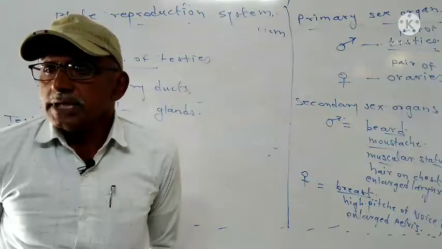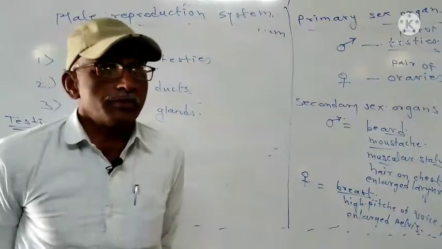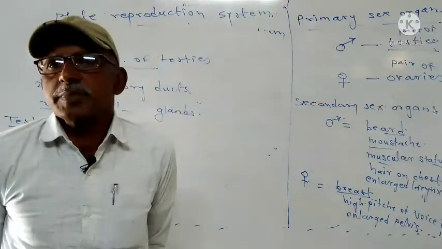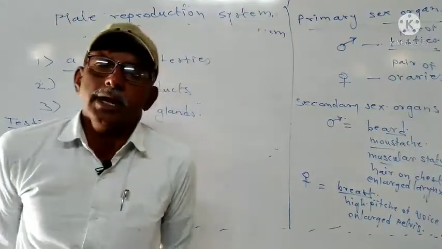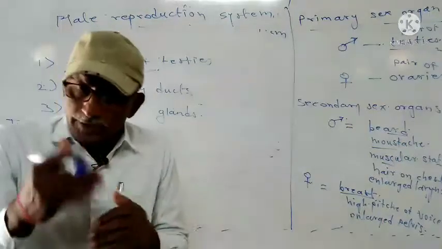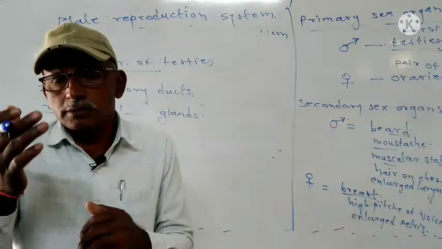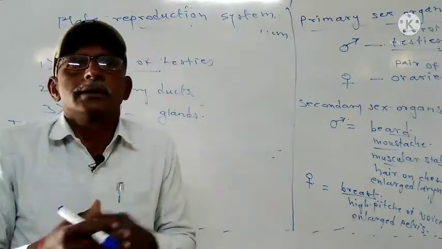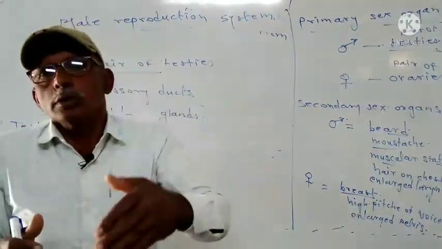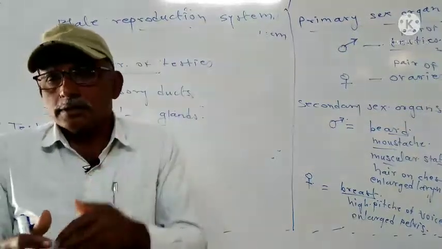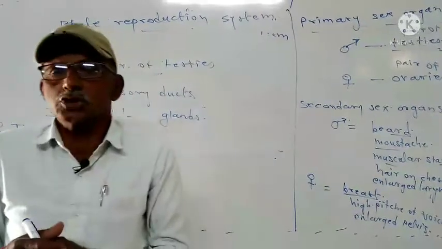In the early foetal stage, when the baby is in the mother's womb, these testes are present in the abdominal cavity. As the foetus grows and develops, what happens? These testes descend down through the inguinal canal into the scrotum, the sac-like structure.